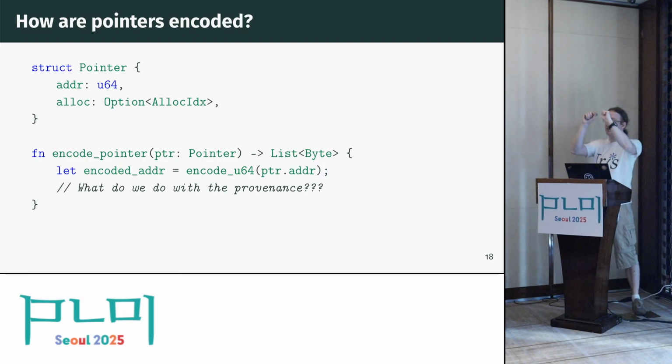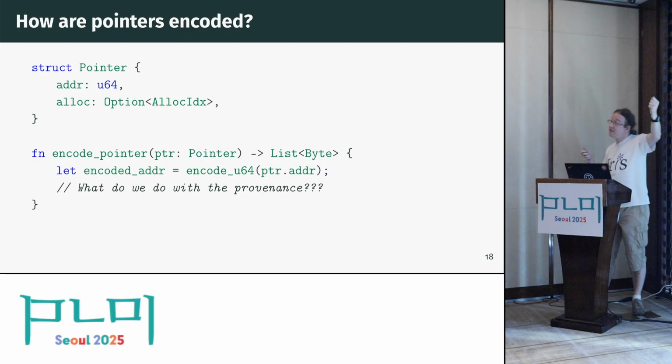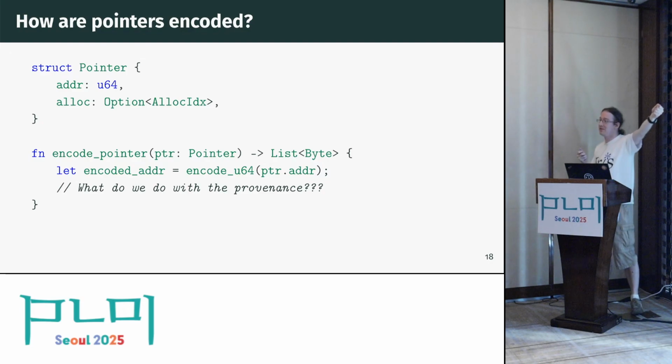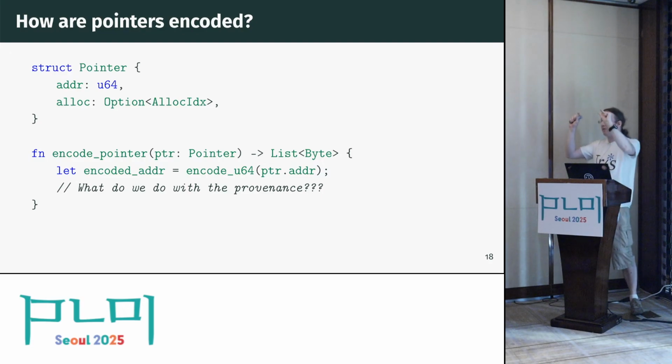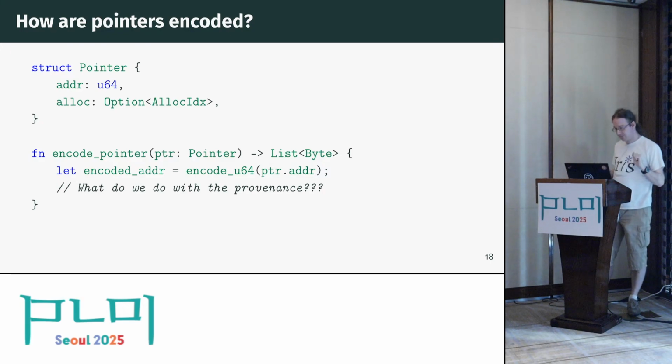When you compare pointers for equality, it only checks their address, because that's the only thing we can check at runtime. But actually, for the purpose of specification, there's another part of the pointer that matters, that has not been compared for equality. Those were not the same pointer. They were two different pointers with the same address. And so the equal returned true, even though they weren't actually fully the same thing in the spec.